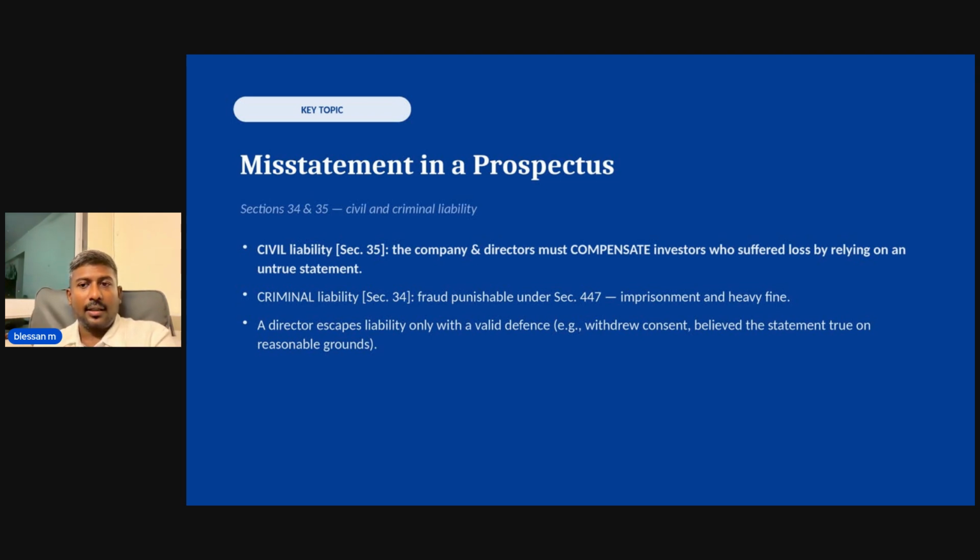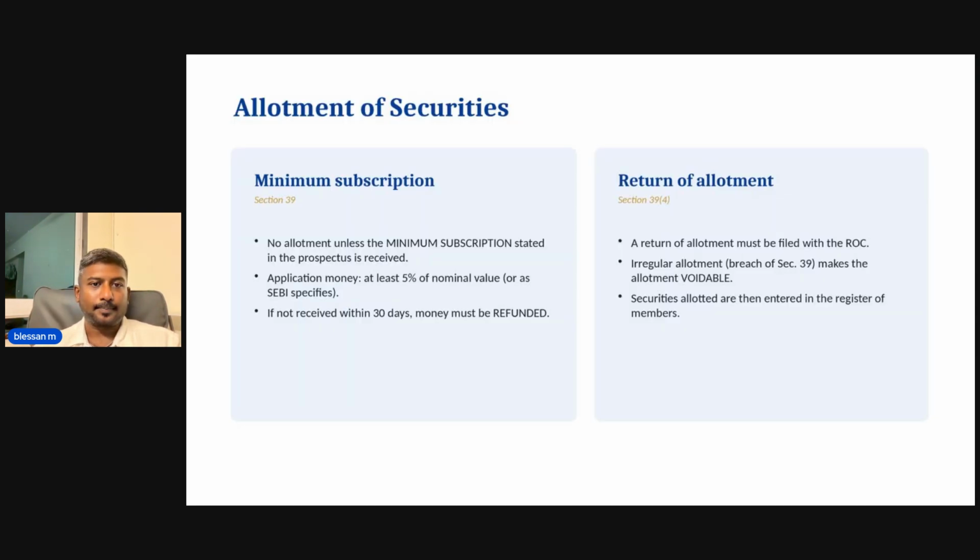So this is a very important concept in misstatement in a prospectus. That is, it can attract both civil and criminal liability. Of course, there are defenses. The defense is that the director believed it to be a true statement and he withdrew consent. So, all these are particular narrow defenses available for directors in the misstatement in prospectus.